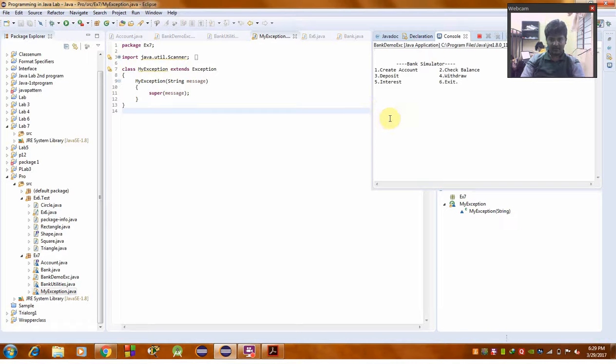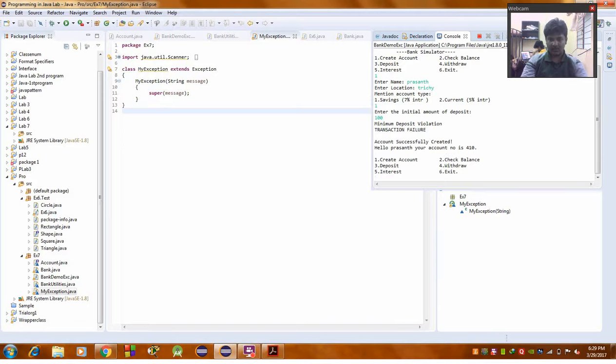First create an account, so I am giving one. Enter name, my name is Prashant. Enter the location, Trichy. Mention the account type, savings, I am giving one. Enter the initial amount to be deposited, 100. Yeah, account is successfully created.